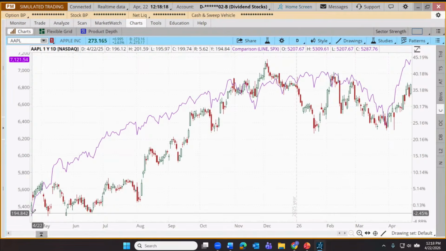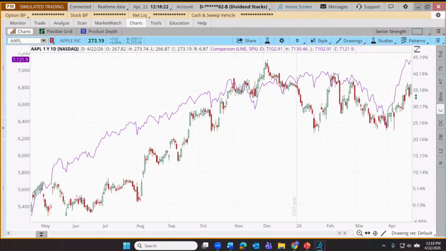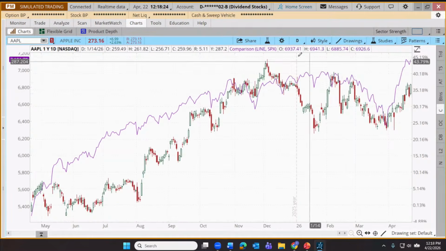I want to just show them both as a percentage on the same chart at the same time using a single scale. So we need to make a quick change to our chart settings. I'm going to come up here.